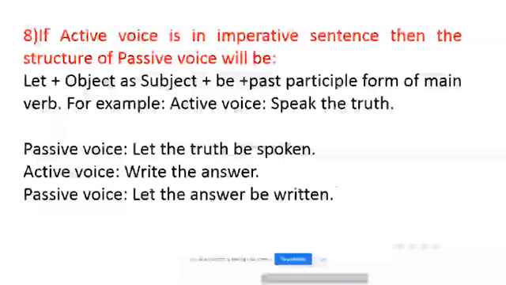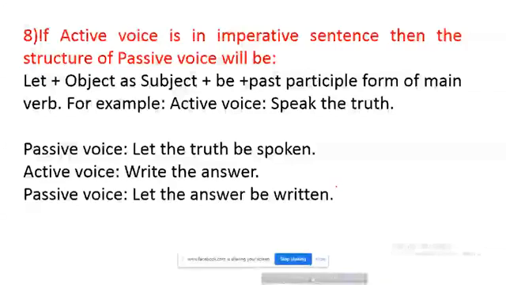Actually, if you find that active voice is in imperative sentence in positive form, in affirmative form, then the structure will be the following. That means let plus object as subject plus be plus past participle form of main verb. For example, if you find in active voice speak the truth, it is affirmative sentence in imperative sentence, positive form.